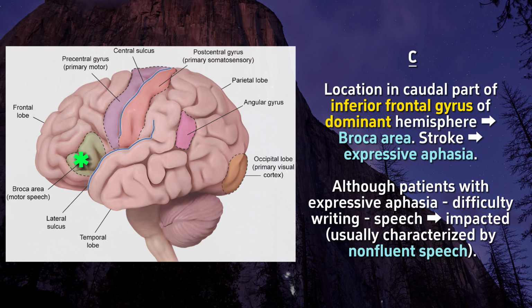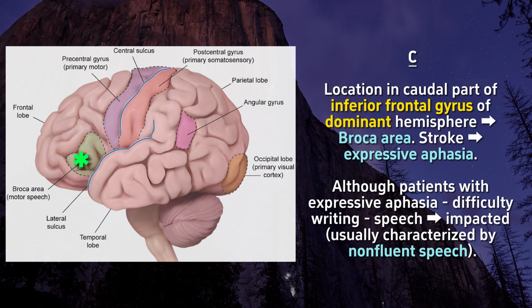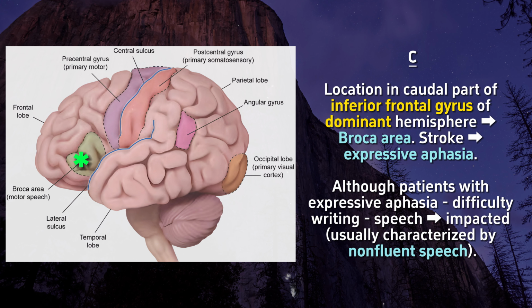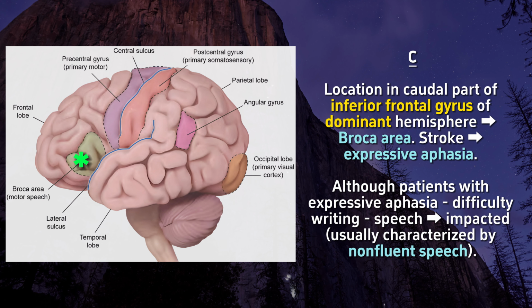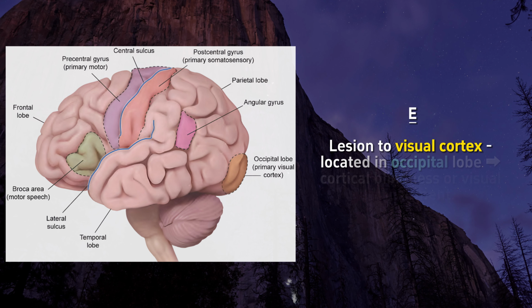Choice C. This location in the caudal part of the inferior frontal gyrus of the dominant hemisphere is Broca area. A stroke in this area leads to an expressive aphasia. Although patients with expressive aphasia may have difficulty writing, speech would also be impacted, usually characterized by non-fluent speech.